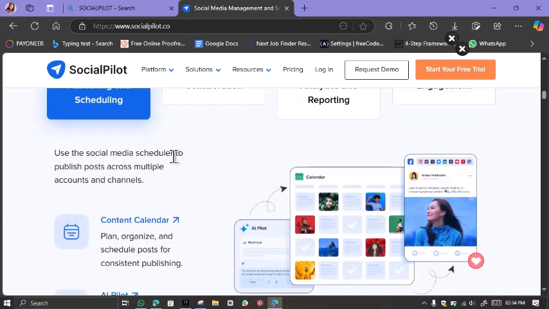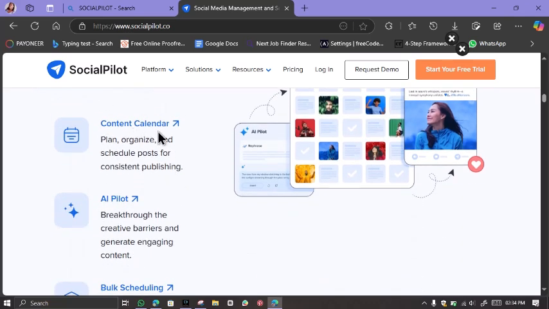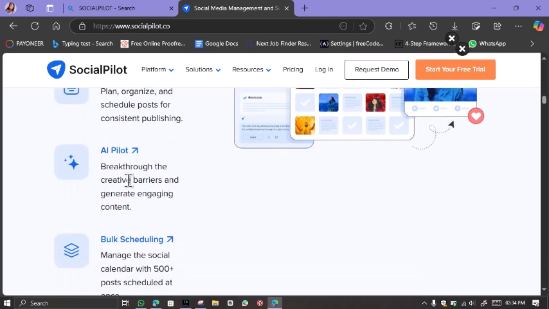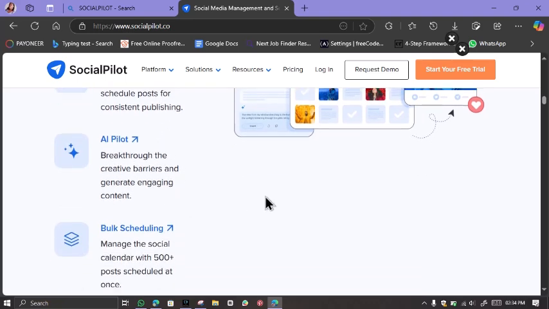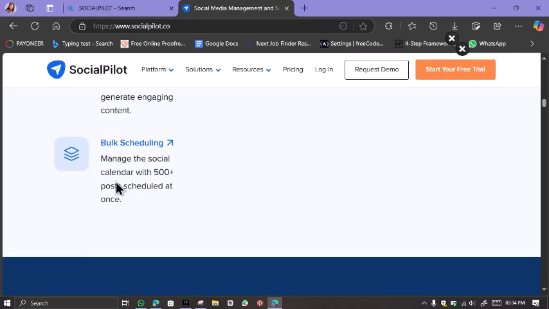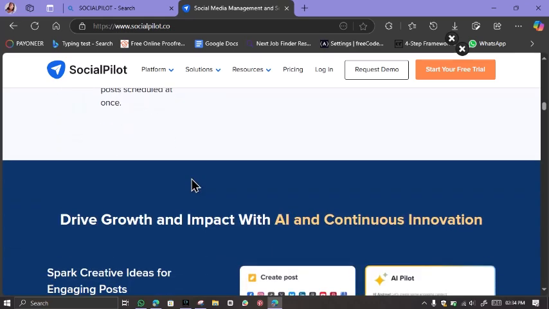You can use the social media scheduler to publish posts across multiple accounts and channels. Create a content calendar. You can plan, organize, and schedule posts for consistent publishing. They have AI pilots to break through creative barriers and generate engaging content. Bulk scheduling helps manage your social calendar with 500 plus posts scheduled at once.